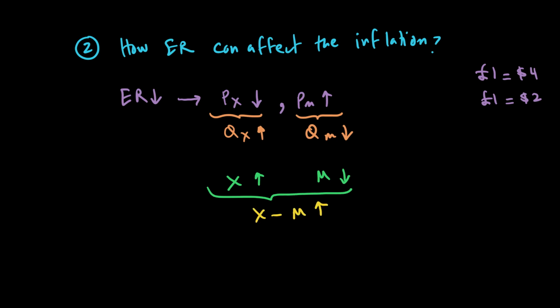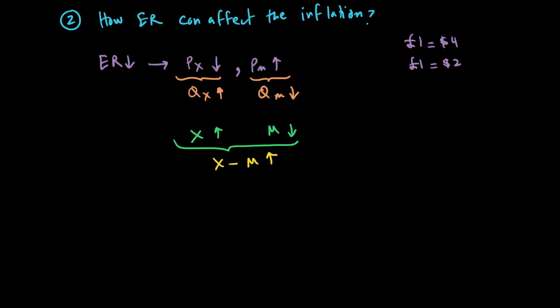A rise in your net exports leads to what we call a rise in AD. And a rise in AD will mean there will be a possibility of demand pull inflation if the economy doesn't have the spare capacity to meet the increased demand. So if we draw an AD curve like this,